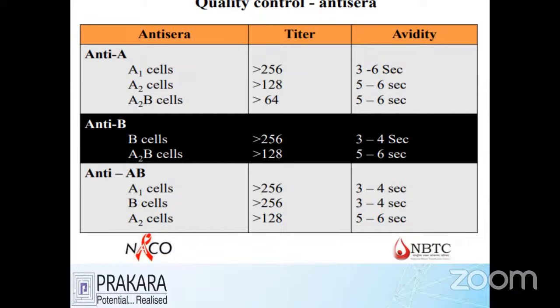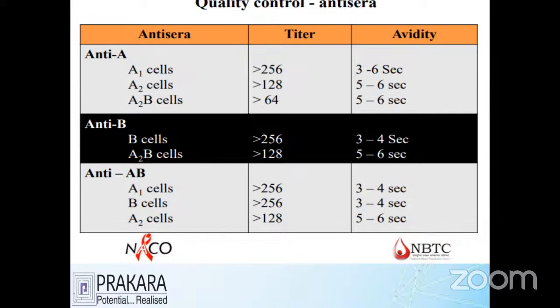Definitely it is reacting. You'll see that the titer level is going to be about 256, and the reaction is going to appear within 3 to 6 seconds. If it is happening within 3 to 6 seconds, and the titer level is above 256, it shows that it is a good reagent. Your anti-A is going to be called what? Good quality. The same way, anti-A is tested with the A2 cell, A2B cell.